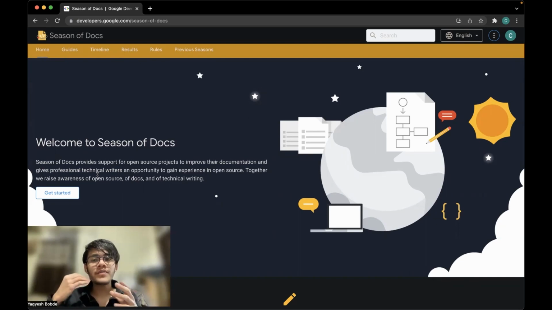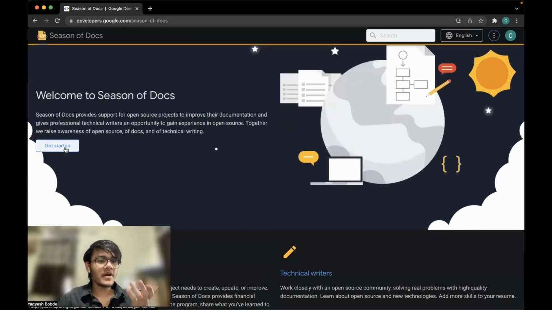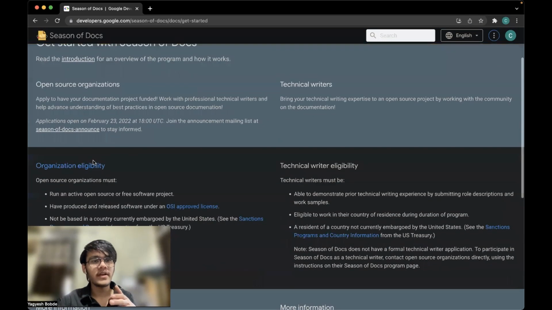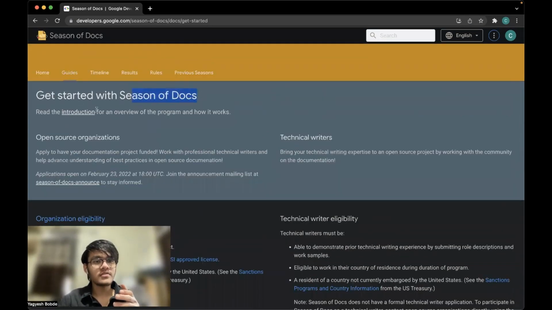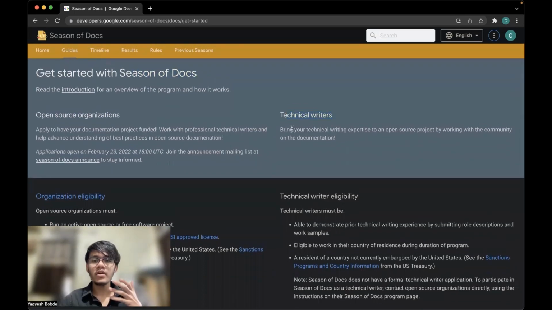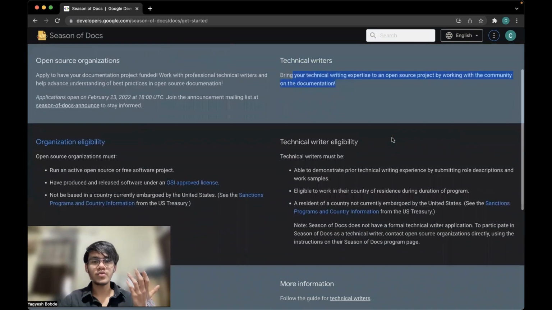So if you are comfortable with doing that, if you are comfortable with expressing all of that understanding of the whole project into words, then this is something that you can do. And you can directly press get started. It will take you to the participants page. All right, get started with Season of Docs. So this is the introduction, and this is the part for organizations, and this is the part for technical writers, right? So bring your technical writing expertise to open source, right?